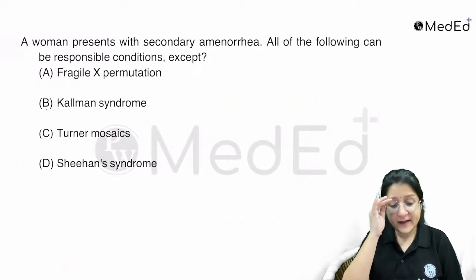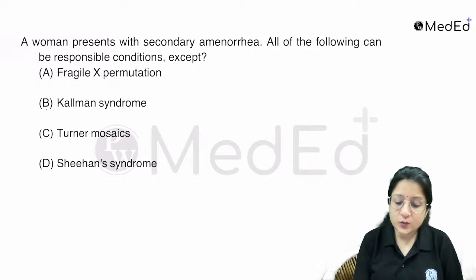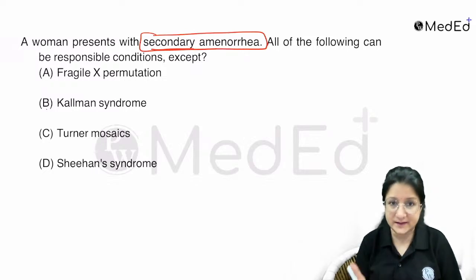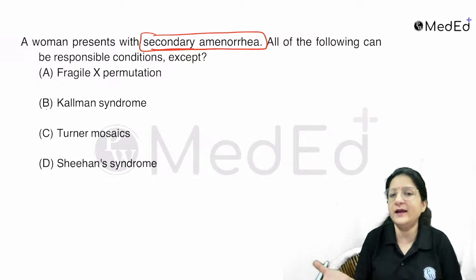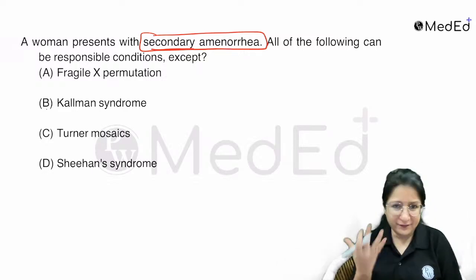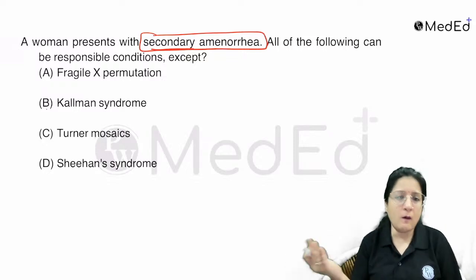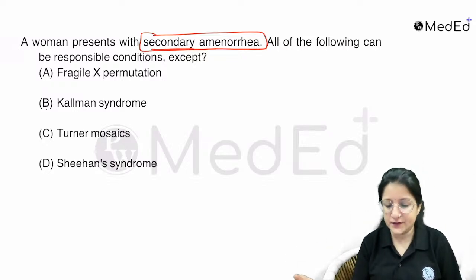Now let's have a look at the next question. A woman presents with secondary amenorrhea. Secondary amenorrhea, meaning that she had menstrual cycles before, and secondary amenorrhea by definition means amenorrhea for 3 consecutive cycles or a duration of 6 months, right? All of the following can be causes except, a fairly straightforward question.